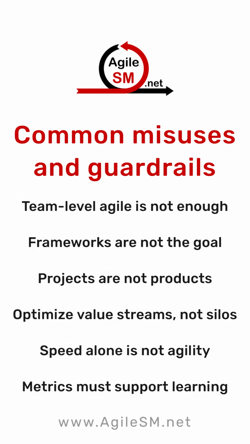Common misuses and practical guardrails. A common mistake is thinking team-level agile is enough while strategy, funding, and approval still slow everything down. Another is treating frameworks as a goal when the real goal is better learning and outcomes. Rebranding projects as products changes little if ownership and funding stay fixed scope. Business agility also breaks down when silos optimize locally instead of improving value streams end-to-end, when speed is mistaken for value, or when metrics are used to pressure people instead of helping the organization learn and improve the system.